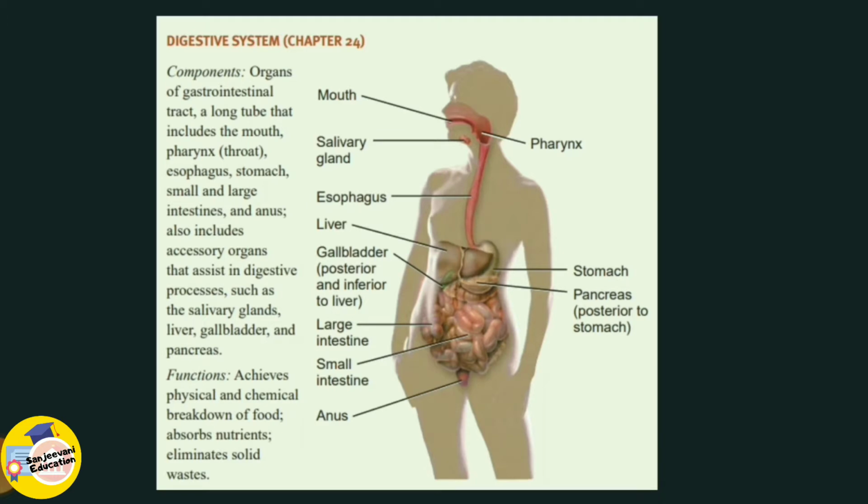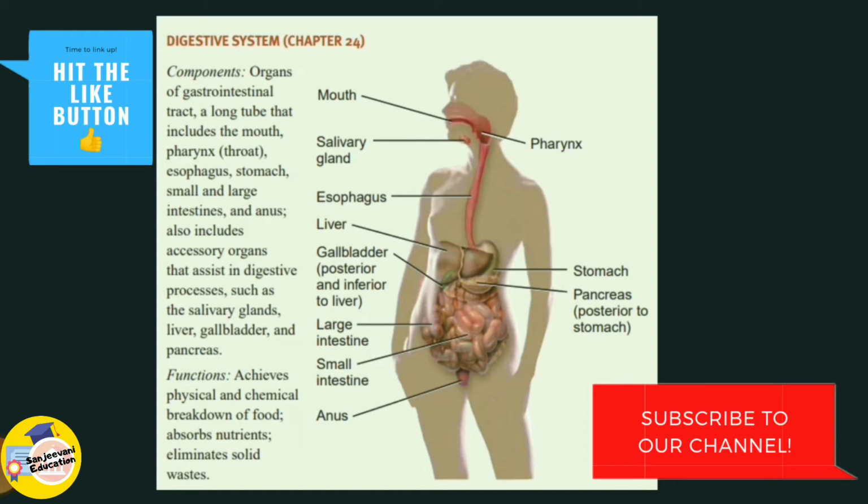The 7 steps of digestion are ingestion, propulsion, mechanical digestion, and then the chemical digestion and absorption, and then at last defecation. As we discussed, the major function this digestive system plays is it achieves physical and chemical breakdown of food, absorbs nutrients, eliminates solid waste.